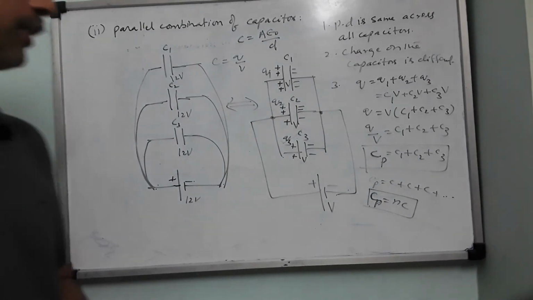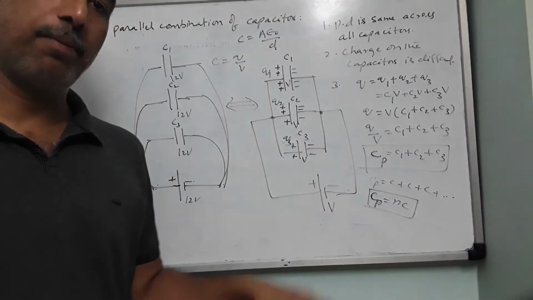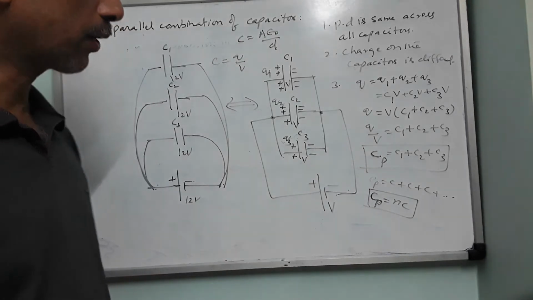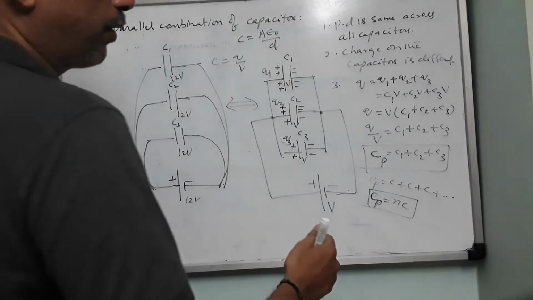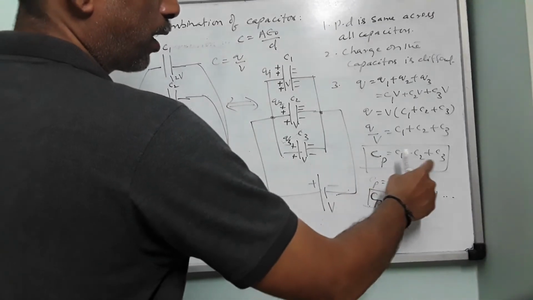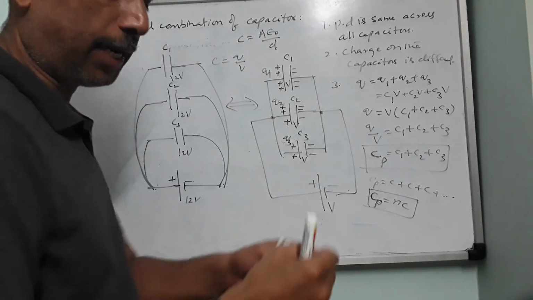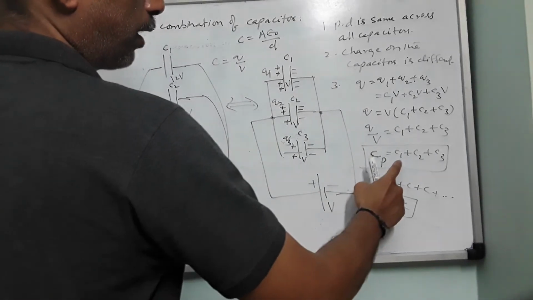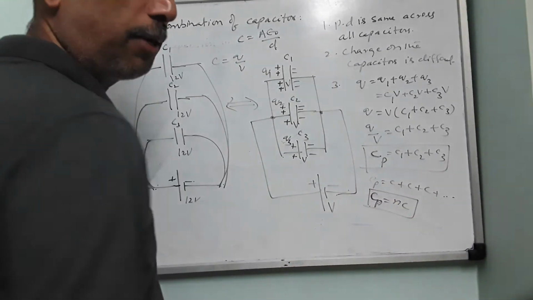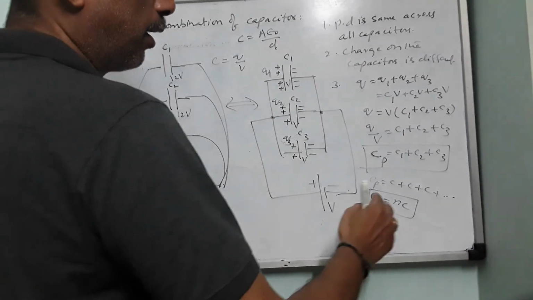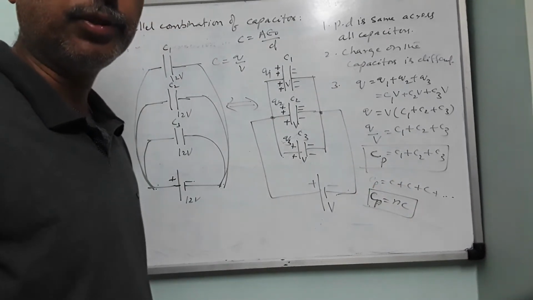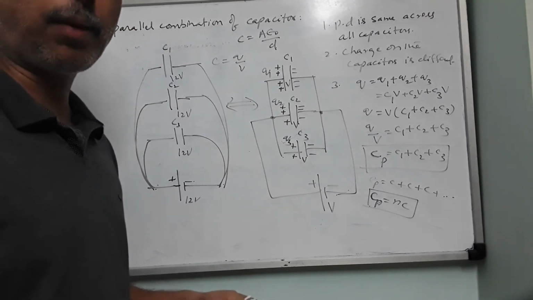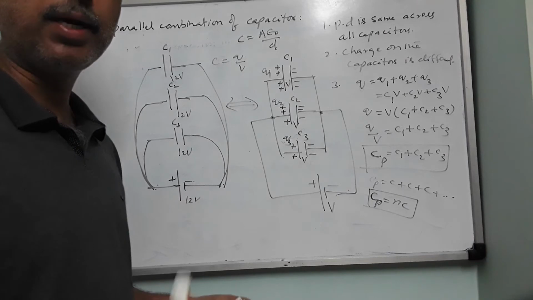So C series is C by n and C parallel is nothing but n into C. Now you see, if I am given 1 microfarad, 1 microfarad, 1 microfarad and I connect them in parallel, how much capacitance will I obtain? 1 plus 1 plus 1, that is 3 microfarad. So the capacitance is now increasing. If I want more capacitance, then I should connect the capacitors in parallel but not in series.